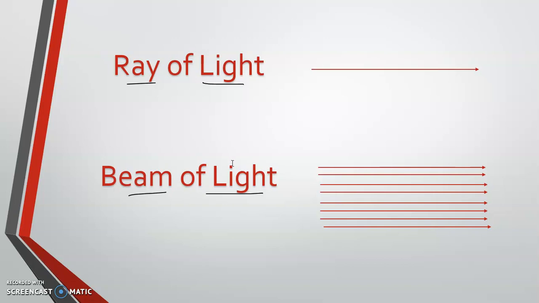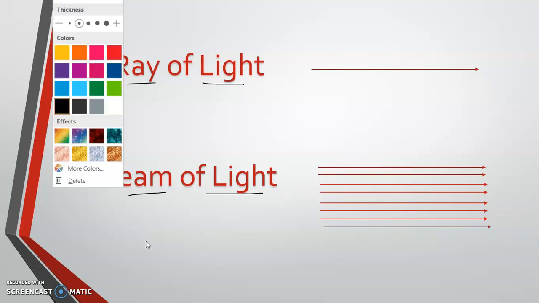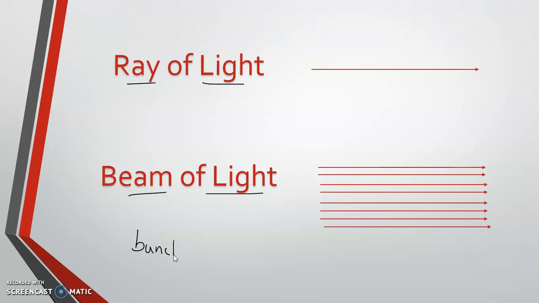Already I have shown you the diagram of the rising sun where the beam of light comes. Maybe you observed that I used the words beam of light coming from the rising sun. So why didn't I say a ray of light coming from the sun? A ray of light is a single straight line path which shows the direction of light, or in which path the light goes. And a collection of rays of light, a bunch of rays of light, is called a beam of light.